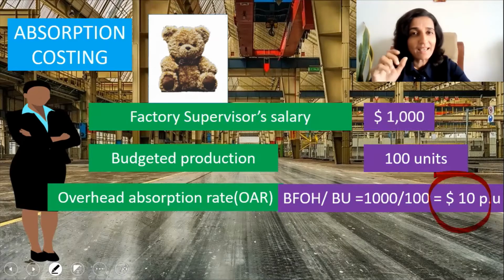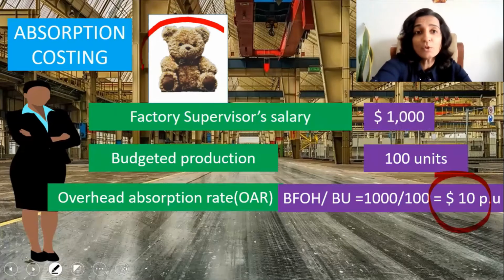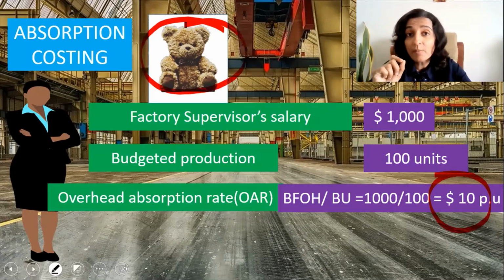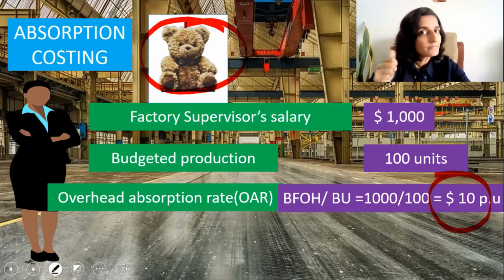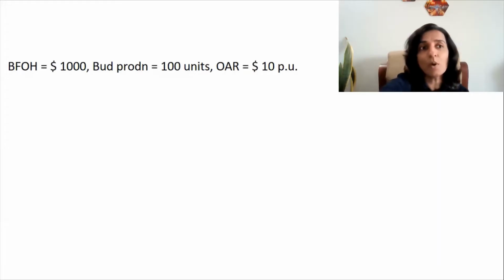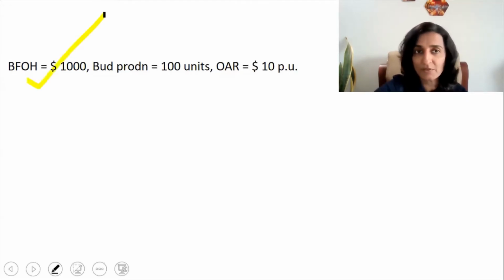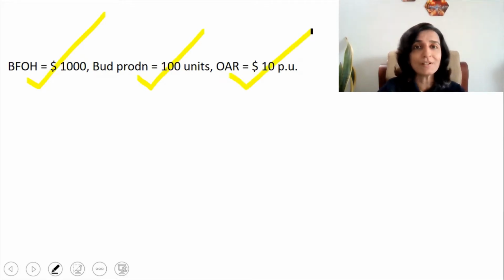It simply means that each time you produce a teddy bear, an amount of $10 hits the P&L because fixed overhead is also a part of the product cost. Understood? So right now we have a budgeted fixed overheads of $1,000, a budgeted production of 100 units of teddy bear, and the OAR works out to $10 per unit.